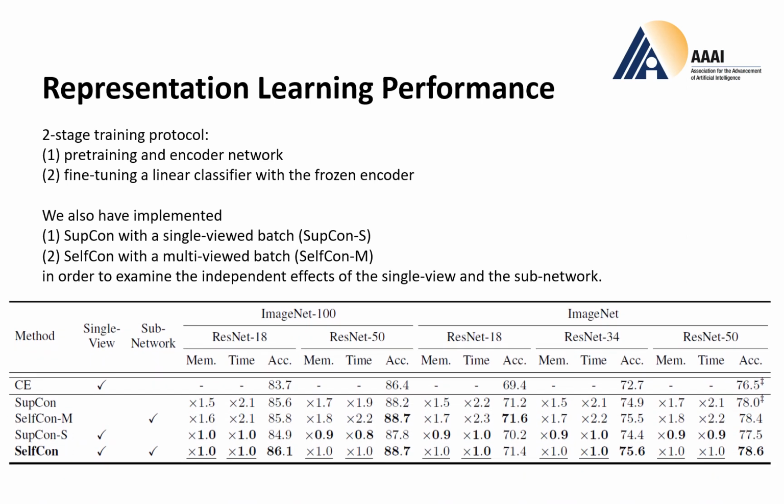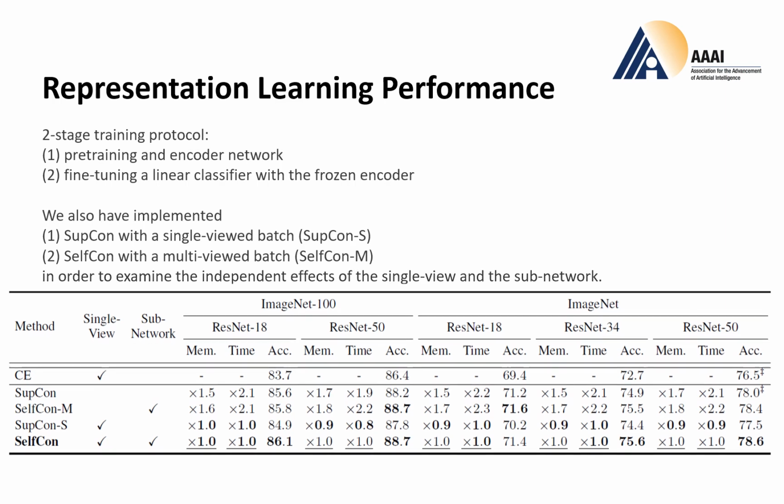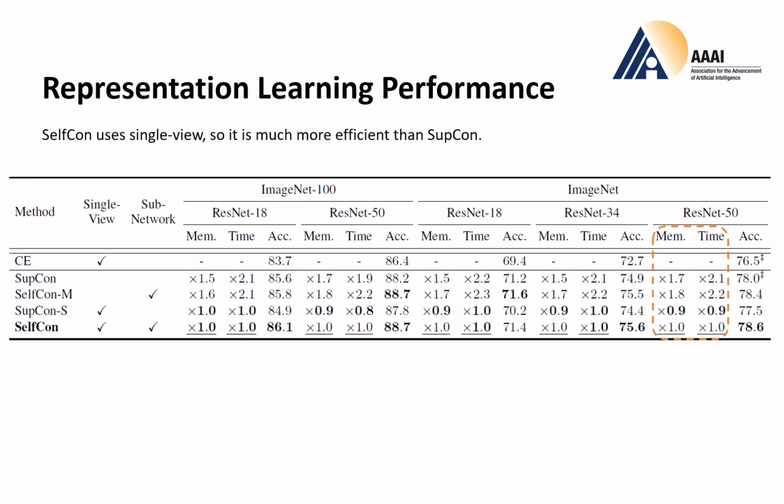The classification accuracy in the large-scale benchmark is summarized in this table. Self-Con uses a single view, so it is much more efficient than SubCon or Self-Con-M, which use a multi-viewed batch. Also, the poor performance of SubCon-S, which consumes an amount of memory and time similar to Self-Con, reflects the superiority of Self-Con. And Self-Con outperforms SubCon on both ImageNet-100 and ImageNet.